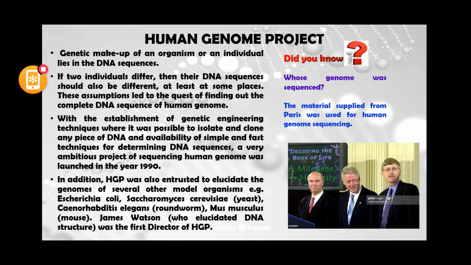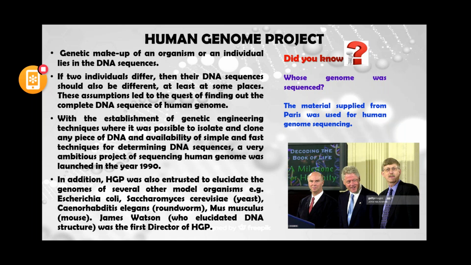Their material was supplied from Paris and was used for genome sequencing. Usually from Paris it was delivered to the National Institute of Health.